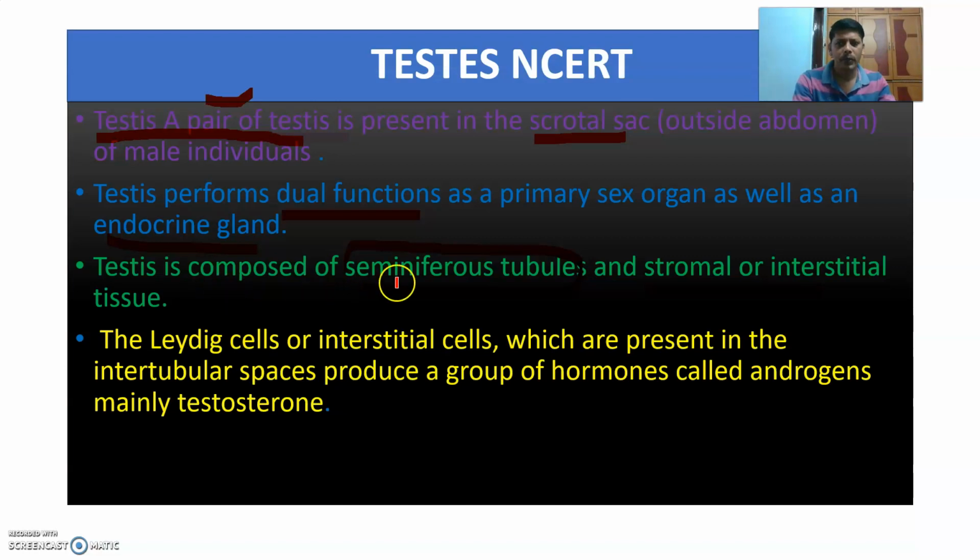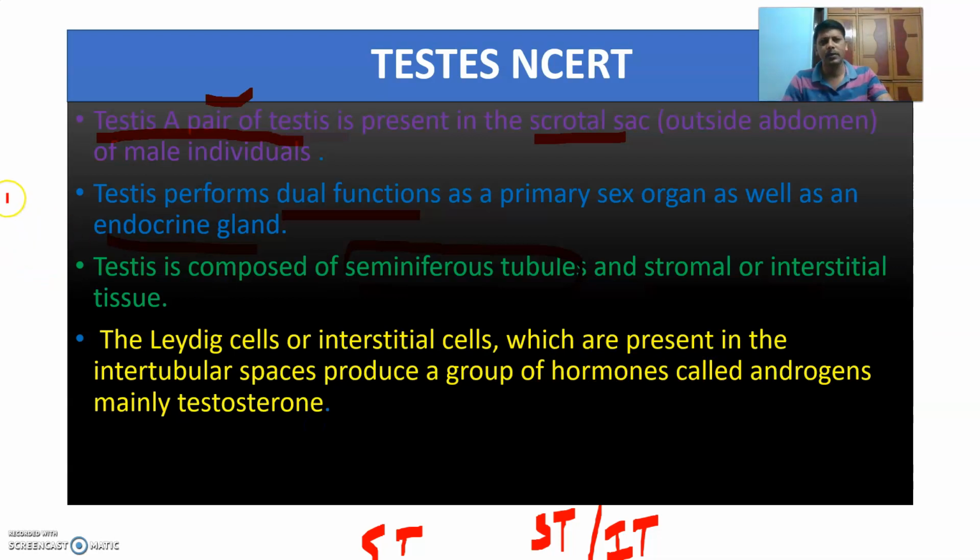Here it is composed of two things. One is seminiferous tubules, where sperms are formed. The other one is called stromal tissue or interstitial tissue. The Leydig cells or interstitial cells, which I have shown you, are present in the intertubular spaces and produce a group of hormones called androgens. The main androgen is testosterone.